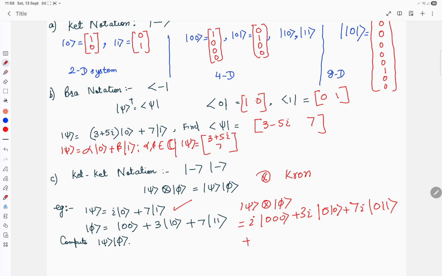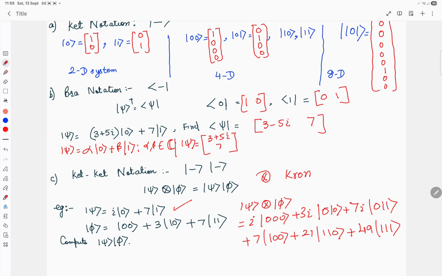Plus now for this term, 7 ket 100 plus 21 ket 110 plus 49 ket 111. You can also solve this using the matrix form.